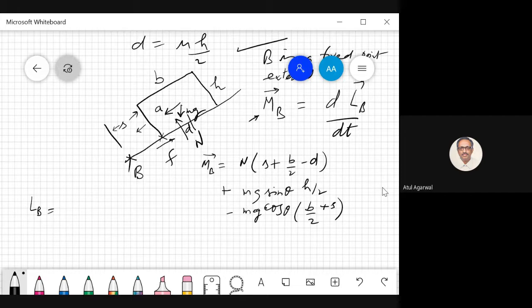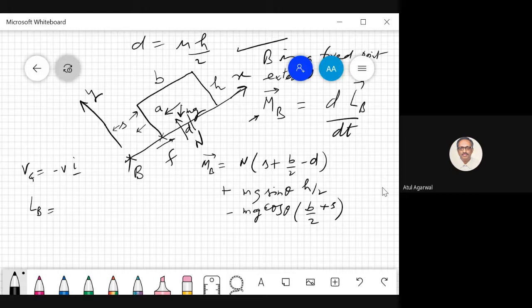So let's decide a coordinate system, X, Y. So you can say this block's centroid has this velocity. Velocity of the centroid is equal to minus v i.